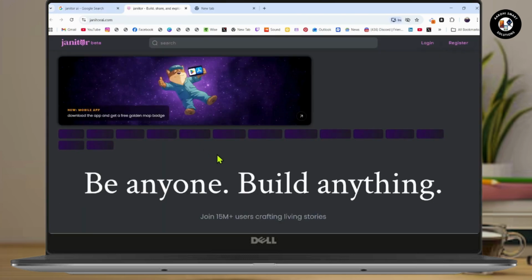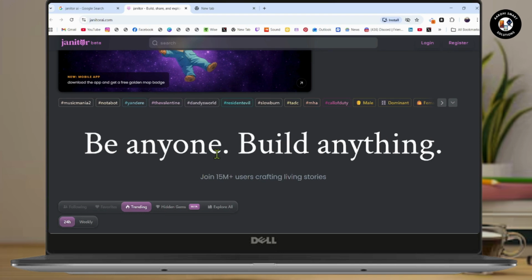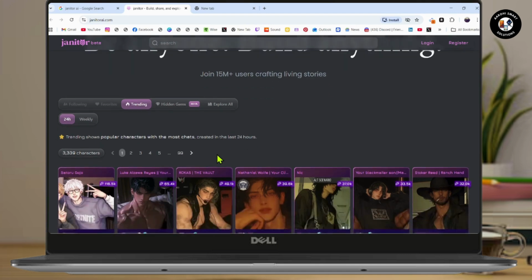Now, first, it has fewer restrictions. Your conversations feel more natural. Second, it has better memory. The AI actually remembers what you say. And third, you'll have the customization option. You can even connect your own AI models. Basically, it feels like Character AI, but unlocked.